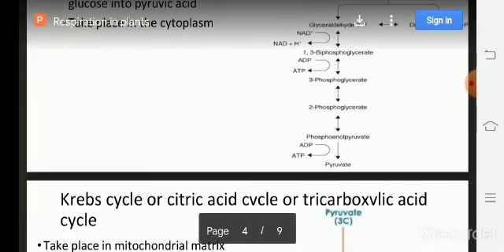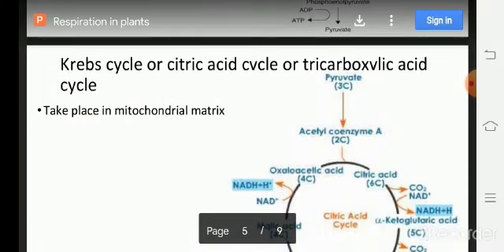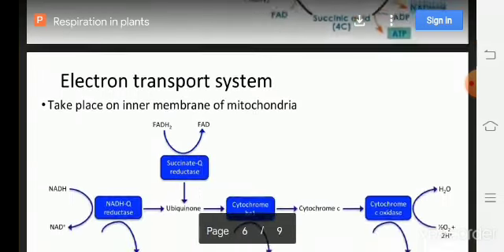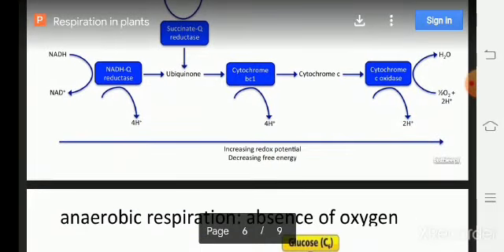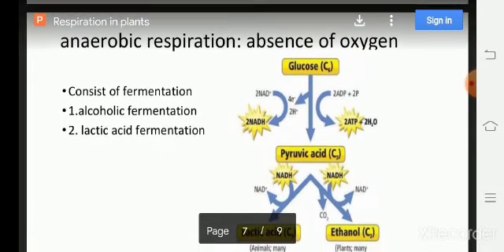That pyruvic acid enters into the mitochondrial matrix. Then there is another pathway, called the Krebs cycle, which is followed by the electron transport system. These are the three important steps under the mechanism of aerobic respiration. The second type of respiration is called anaerobic respiration. First one is alcoholic fermentation. Second one is lactic acid fermentation.